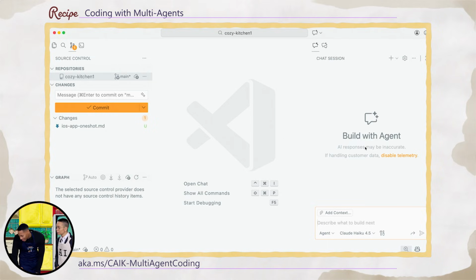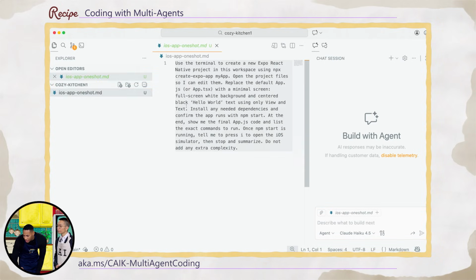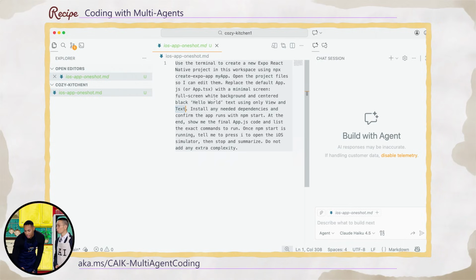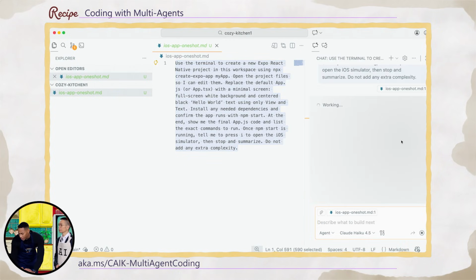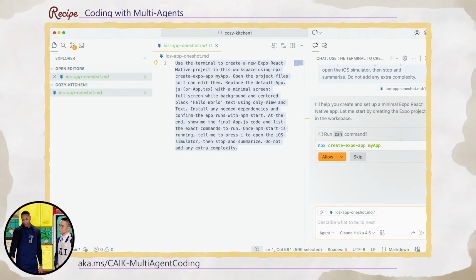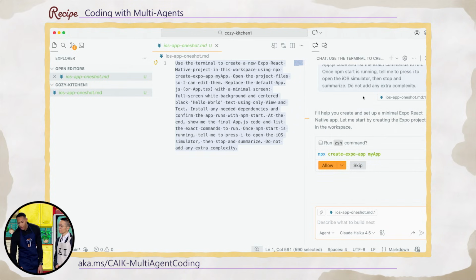All right. So we're building an iOS app, and there's a lot of dependencies and libraries that need to be installed, and that's not something that I'm all that familiar with. So separately, I asked the agent to just generate a prompt for us to do this all within one shot. I have this saved as a markdown file. We're just going to copy and paste this prompt into our agent panel and send it. We can see now that there's a new chat that's been created to create a Hello World app. When this is complete, it should open up our iOS simulator and show an app that says Hello World as a place to start.